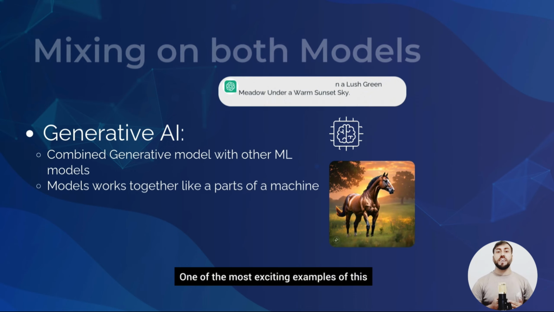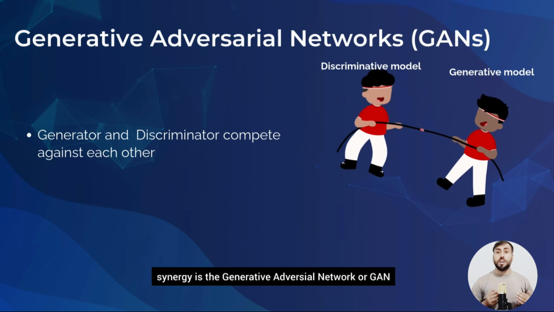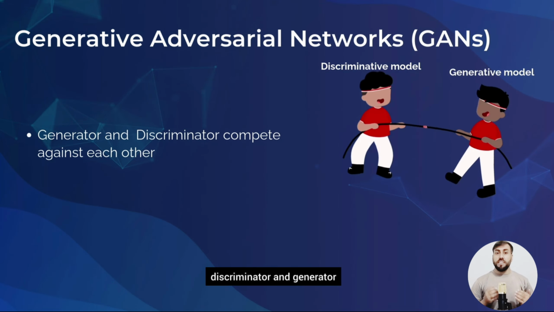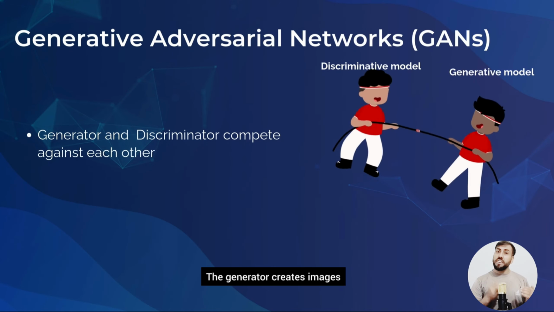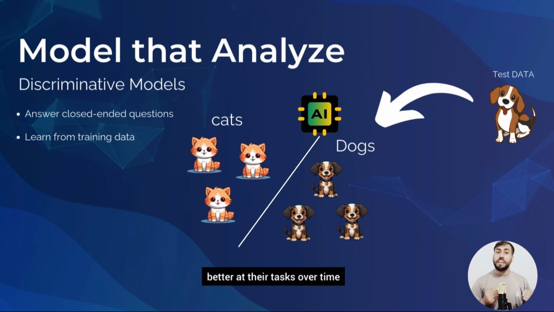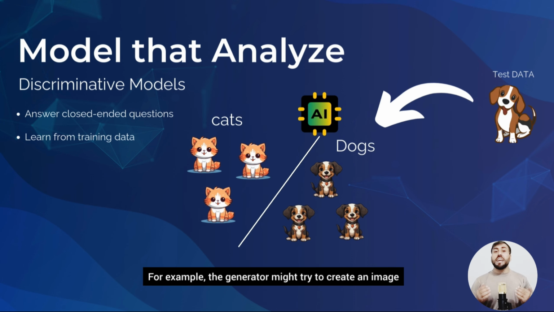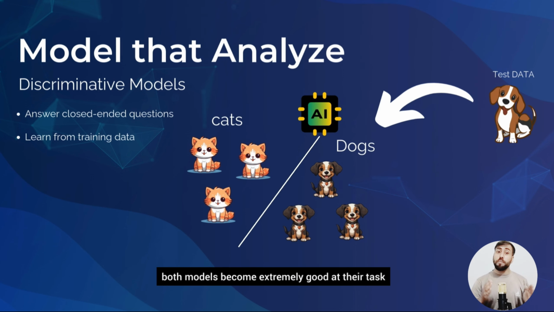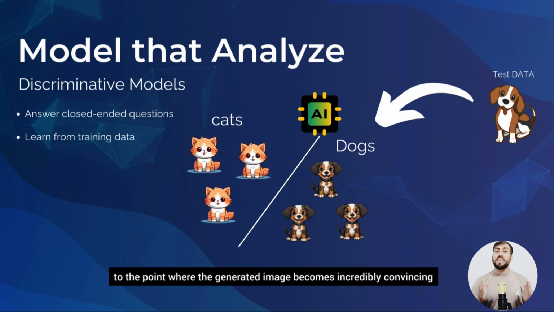One of the most exciting examples of this synergy is the Generative Adversarial Network, or GAN. In a GAN, two models, a discriminator and a generator, compete against each other. The generator creates images while the discriminator tries to guess whether they are real or fake. This back and forth helps both models get better at their task over time. For example, the generator might try to create an image that looks like a dog but has some cat-like characteristics. The discriminator then tries to guess if it is a cat or a dog. After several rounds, both models become extremely good at their task, to the point where the generated image becomes incredibly convincing.